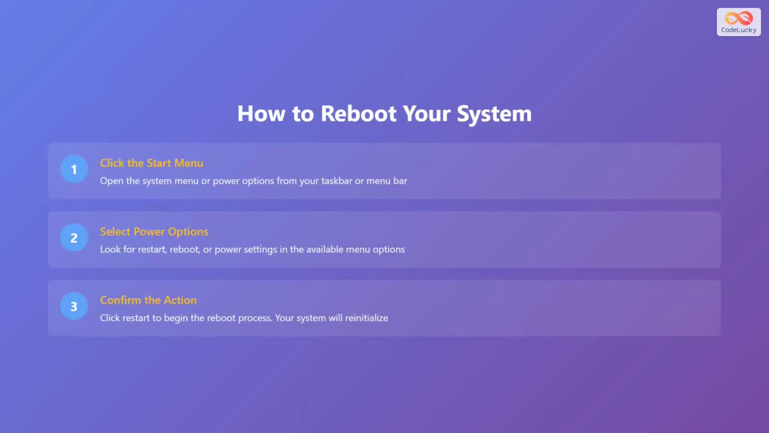To reboot your system, first click the Start menu or access your system menu from the taskbar or menu bar. Next, select Power Options and look for Restart or Reboot settings in the available menu options. Finally, click Restart to begin the reboot process. Your system will reinitialize and reload the operating system without powering down the hardware.